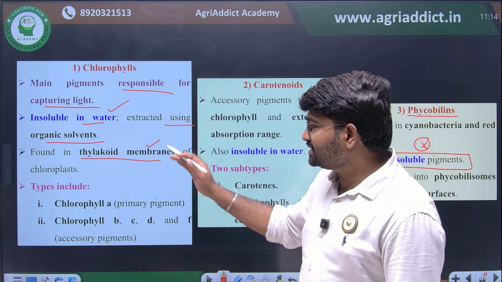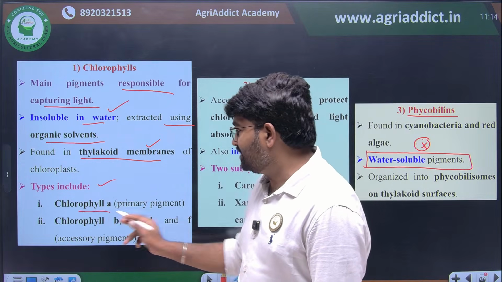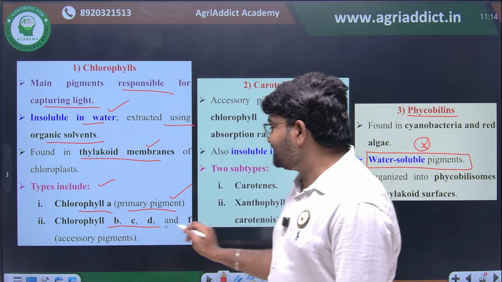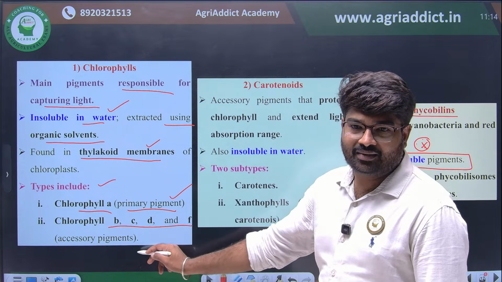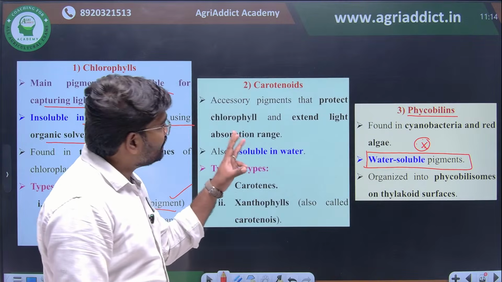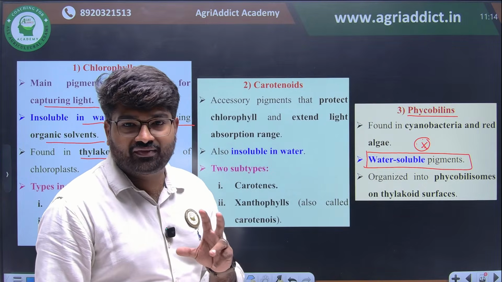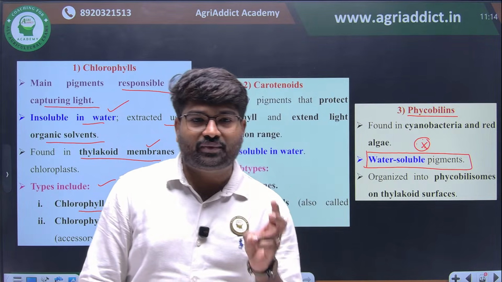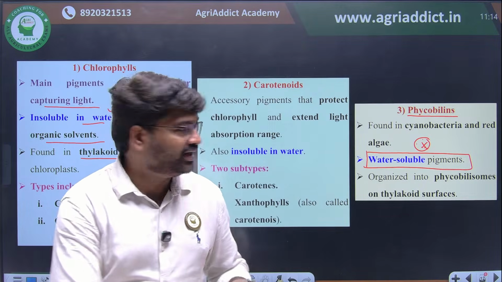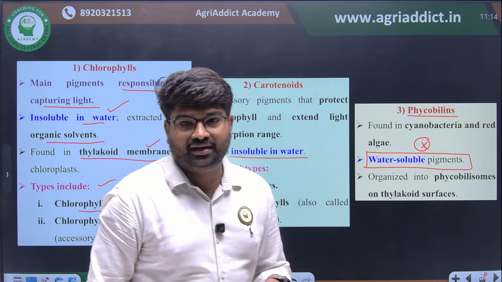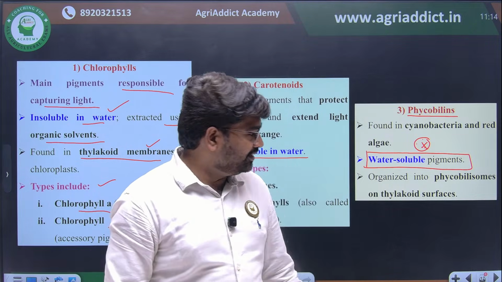Then the types: chlorophyll A, which we have already seen, is the primary pigment, and chlorophyll B, C, D and F are accessory pigments. Coming to the carotenoids, we have already seen two different classes, carotene and carotenols. Carotenols we can also call xanthophylls. The main important thing is that they are insoluble in water.